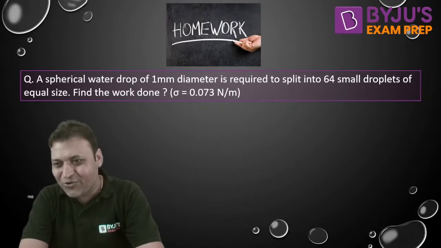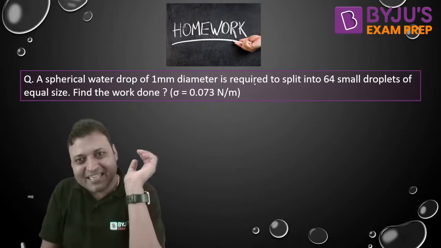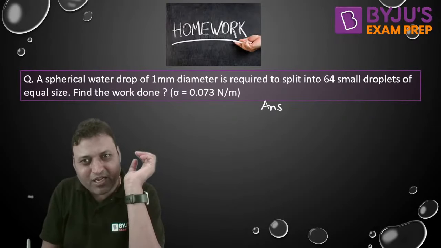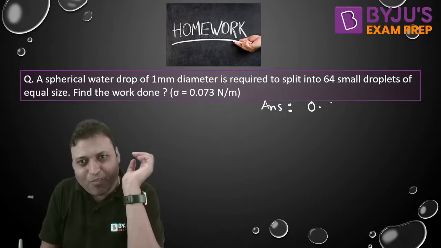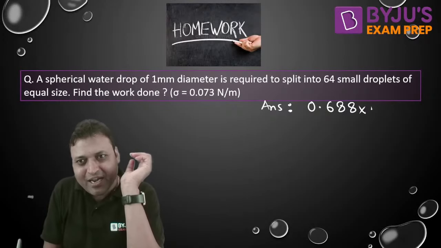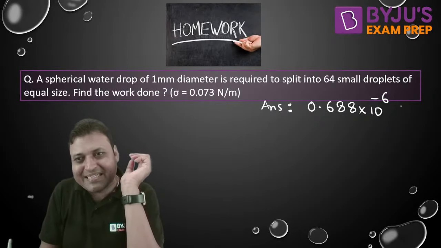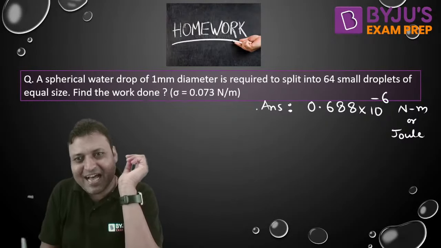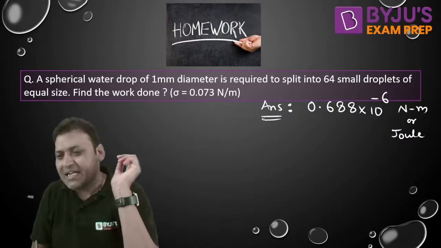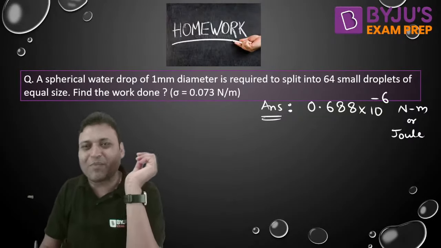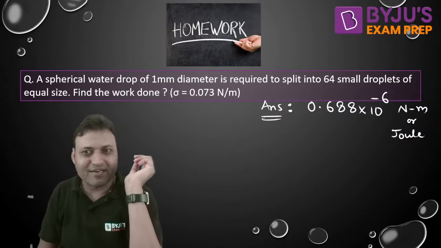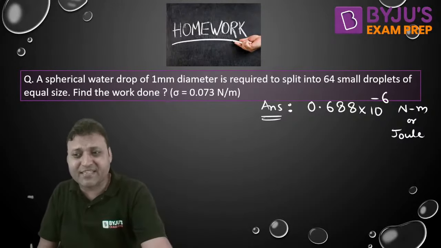Yes, what is the unit of this? The answer to the question, let me first of all give you the answer. 0.688 into 10 to the power minus 6 Newton meter or joule. That is the answer to the question. 0.688 into 10 to the power minus 6. Right? How many of you are getting the answer?